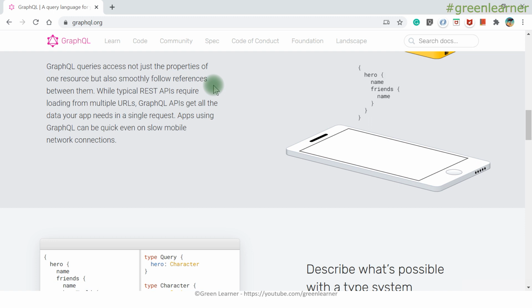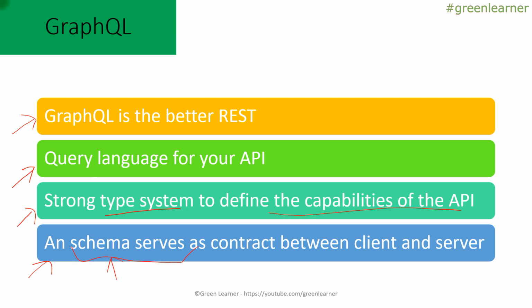So the last question is, should I stop using the REST API and use GraphQL? The answer is no. You use REST, that's very popular and most suitable for most of the scenarios. The thing is that when you see this underfetching and overfetching problem in your architecture, you should start considering GraphQL as well. So that's all about this video. I hope you got the understanding about the GraphQL theory.